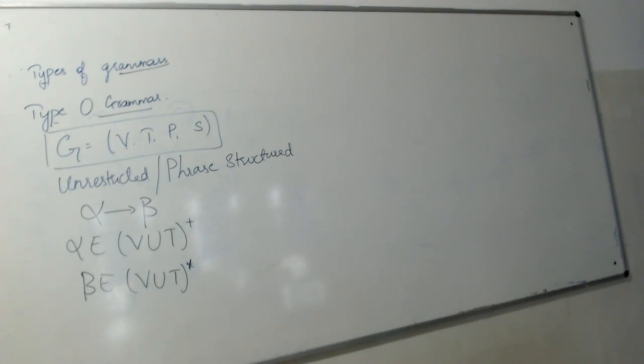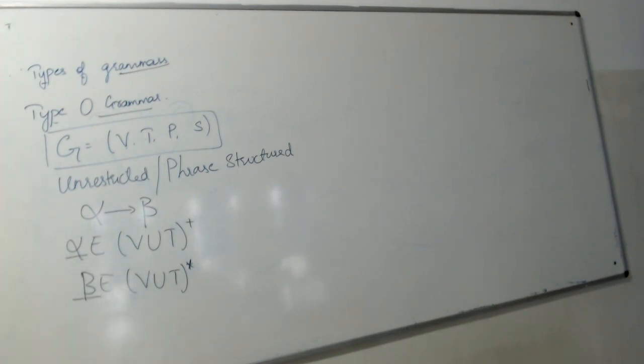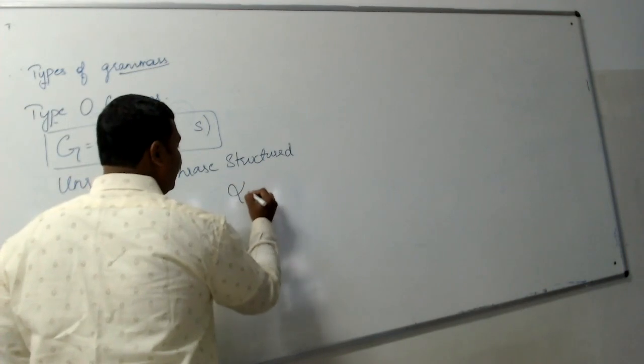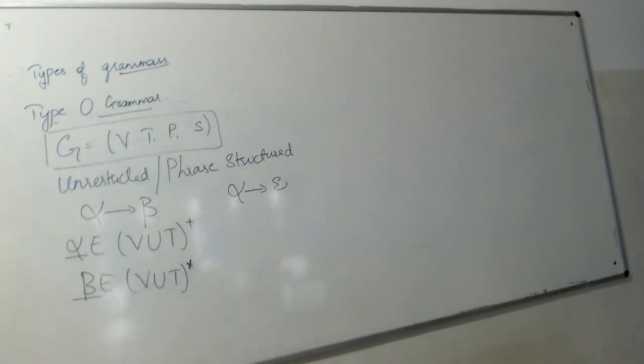In this type of grammar, there are no restrictions on the length of alpha and the length of beta. The only restriction is that alpha should not be epsilon.